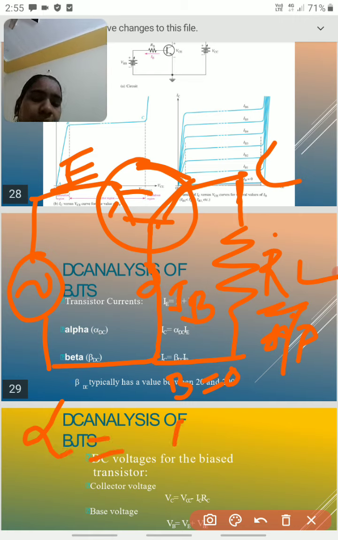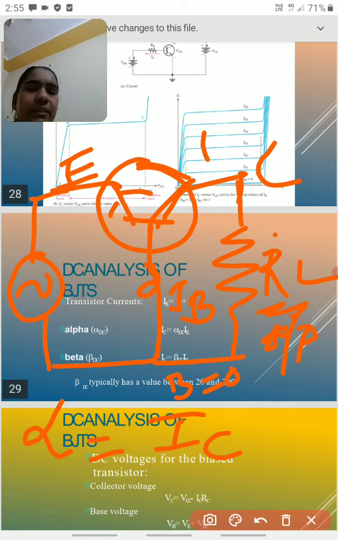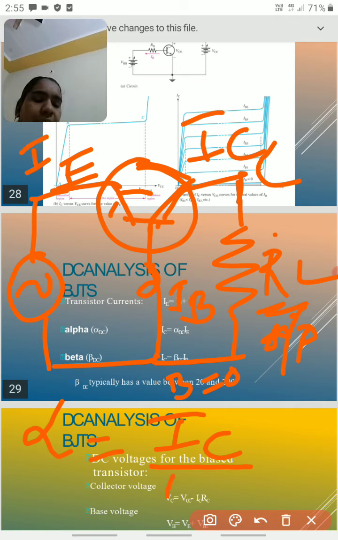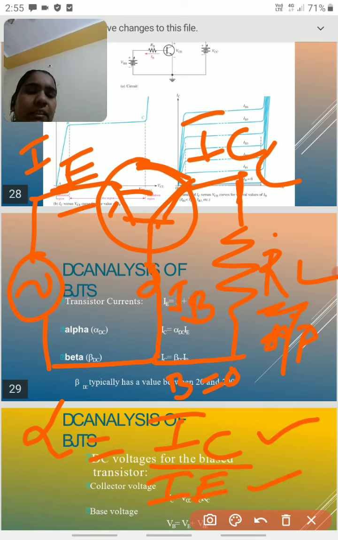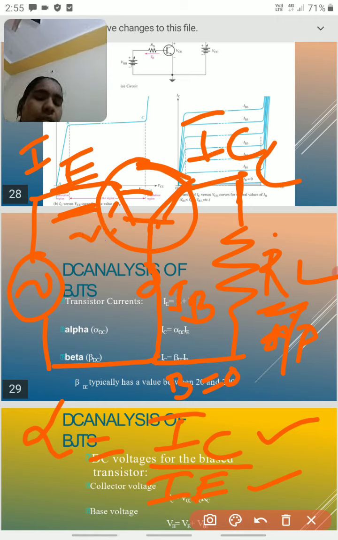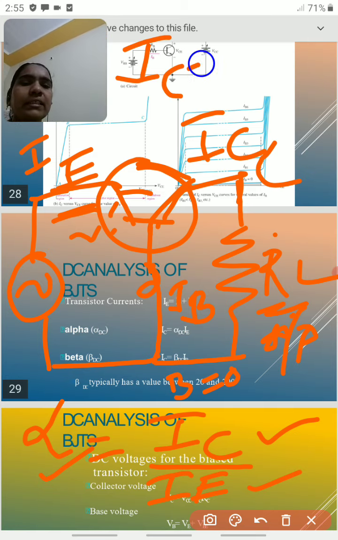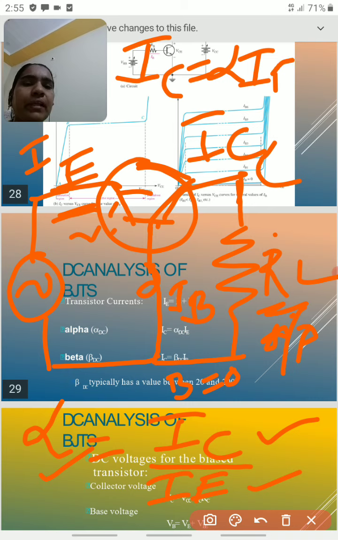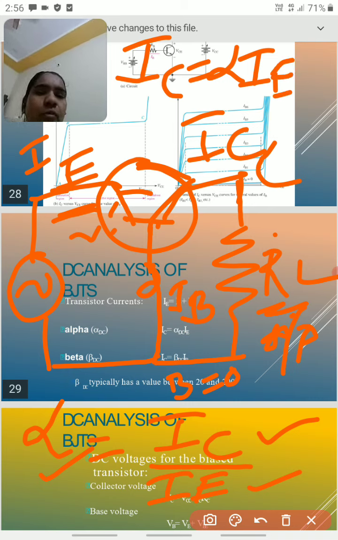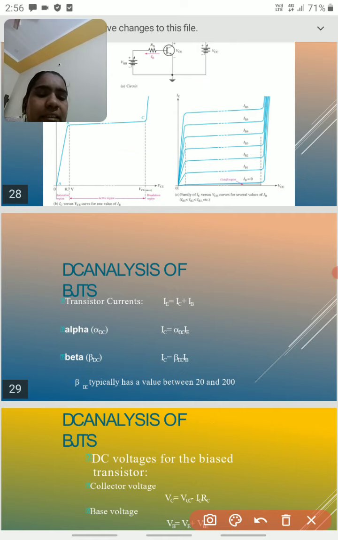So the output current is IC, and this one is called the emitter current, IE. IC by IE, the output current by the input current, is called the current gain alpha. From this we can write IC is equal to alpha into IE. So this is the relation between IC and IE in a common base. In this way we can get alpha.